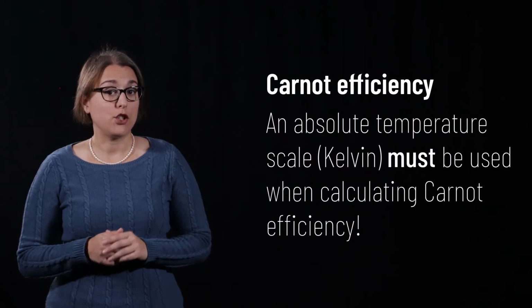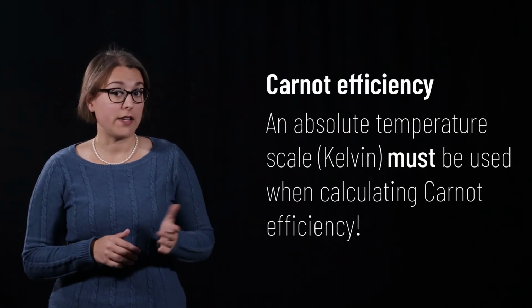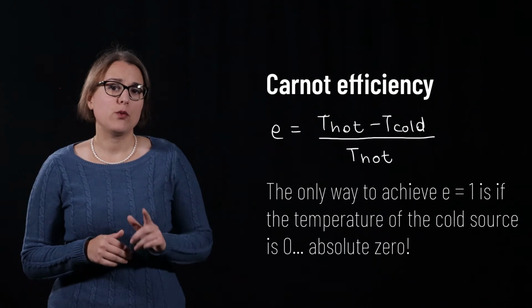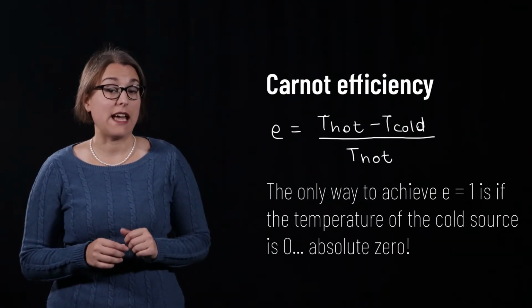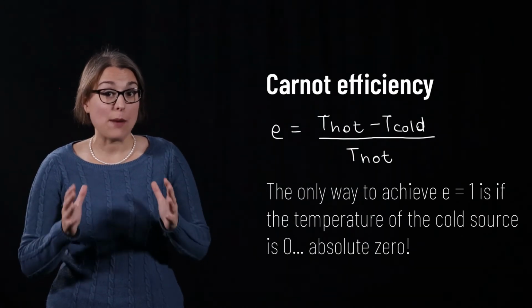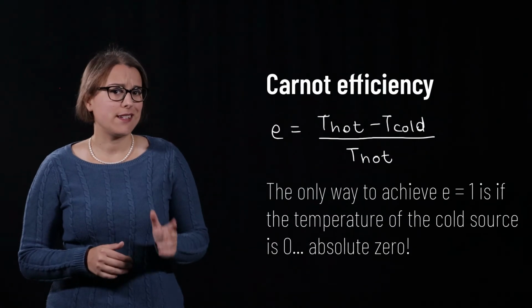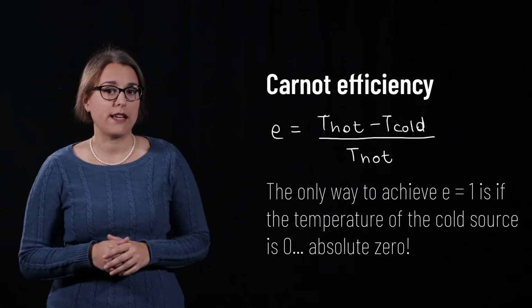The temperature scale used in this equation must be an absolute scale. We use Kelvin in this class. If we look at the equation, the only way the efficiency of a heat engine can be 1 is if the temperature of the cold area is 0. Absolute 0. This isn't possible, so the efficiency of a heat engine will never be 100%.